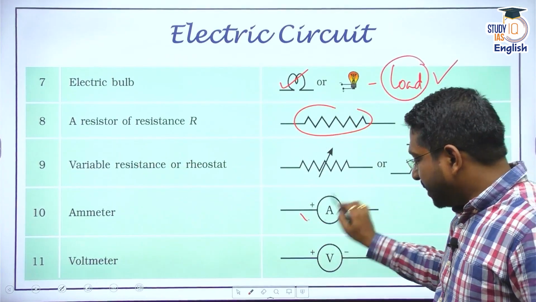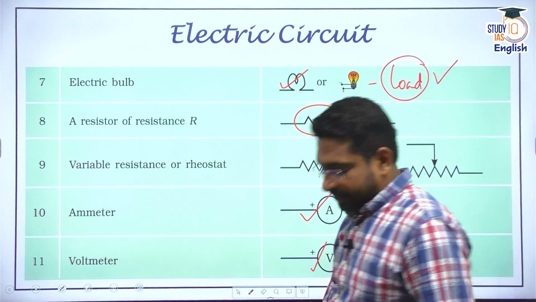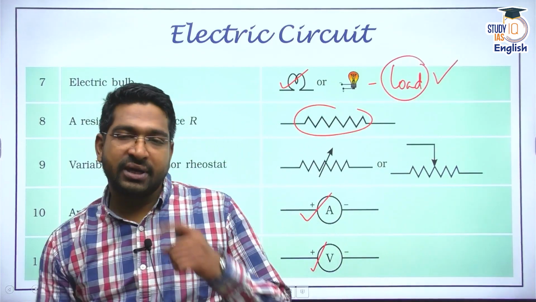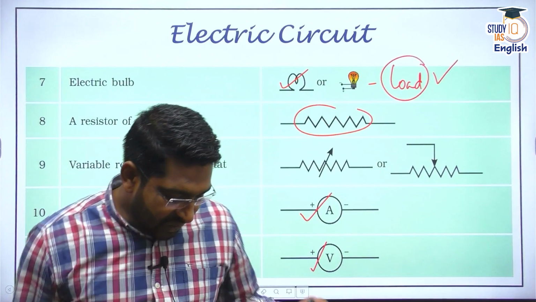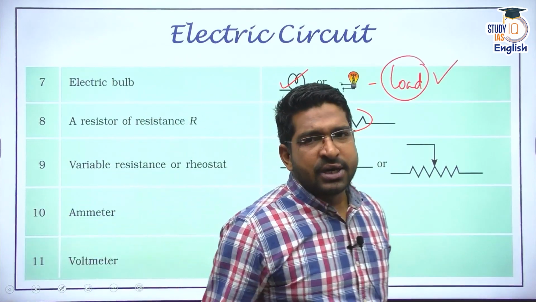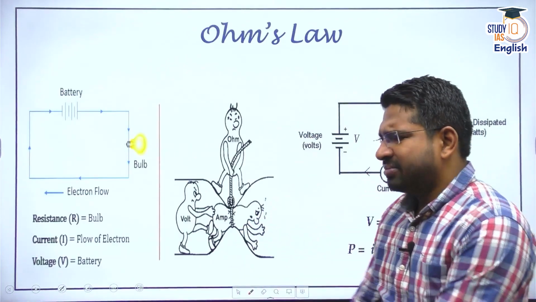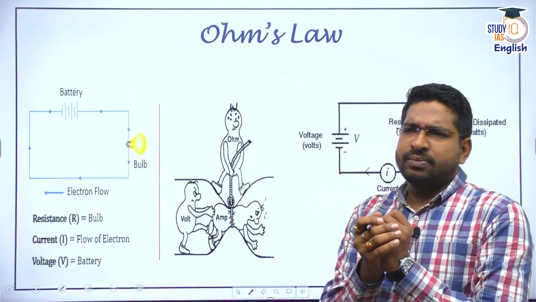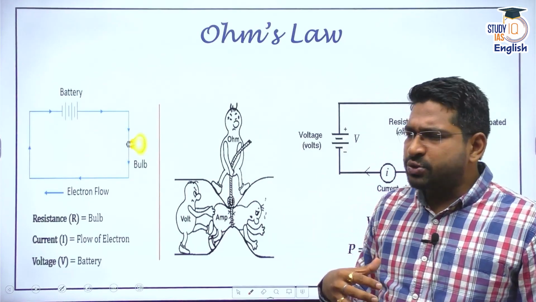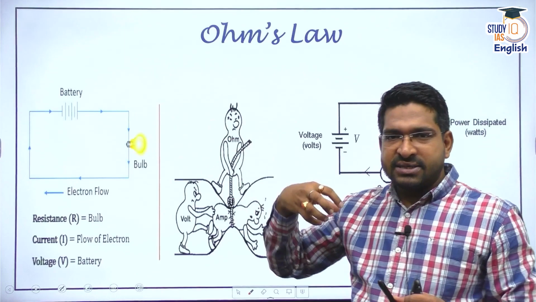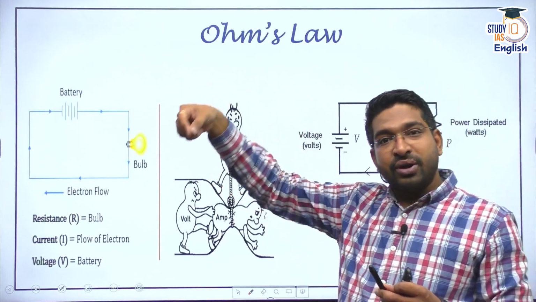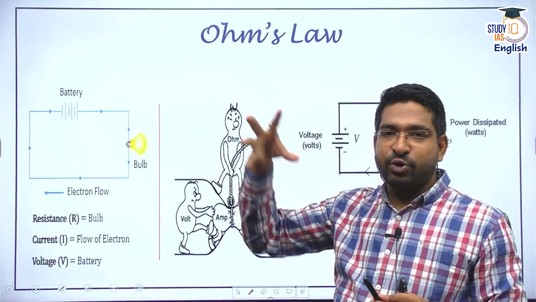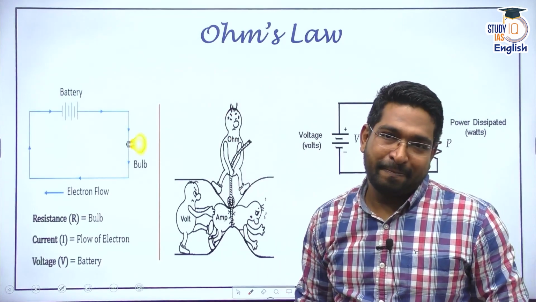This is ammeter. A is ammeter, V is voltmeter. These are the connotations that we use in electric circuits. Now, the question comes, sir, what is the relationship between electric current and voltage? Because of course, by now I have understood that current will pass, and that current depends on voltage, or the difference in voltage, the potential difference that we call.